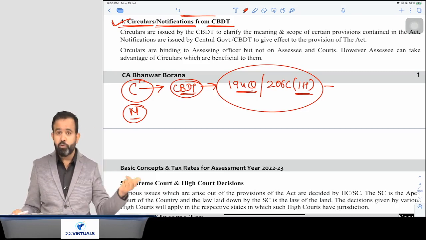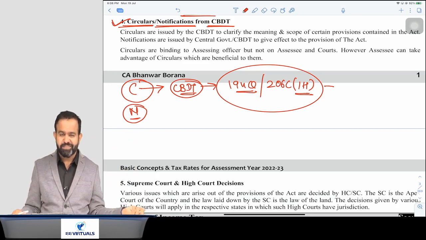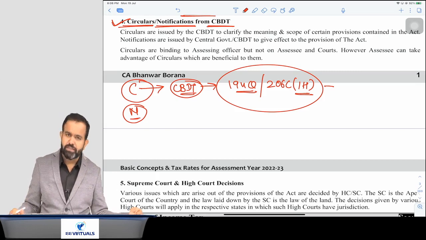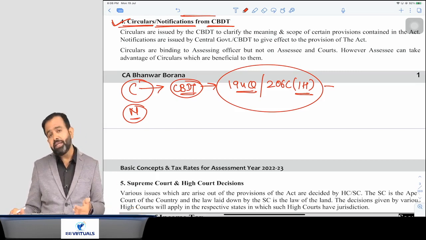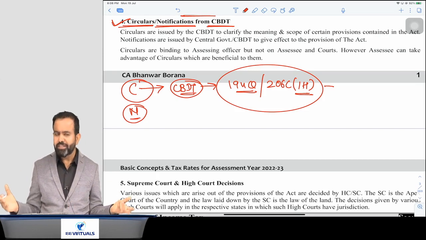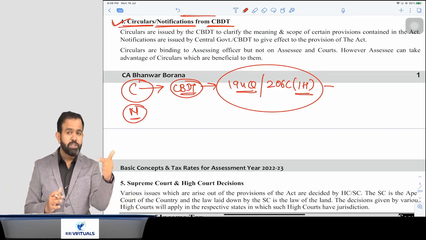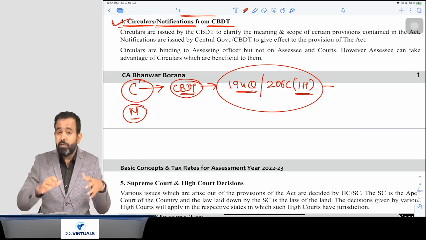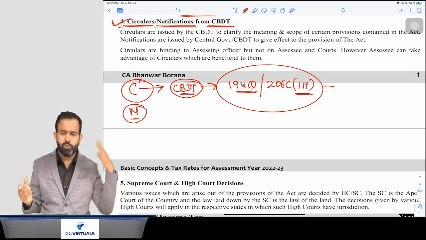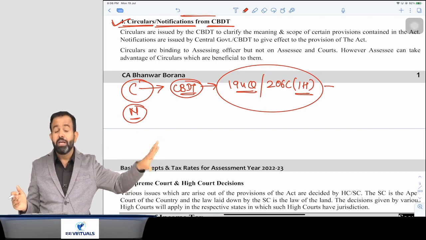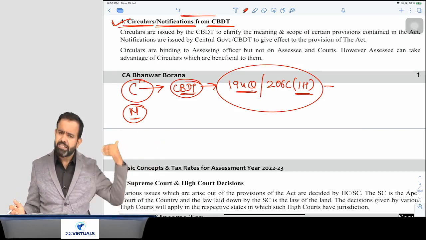Now guys, circulars are binding on the department. Means the department has to follow the circular because they issued the circular. But circulars are not binding on the assessee as well as the courts and all. But if any circular is beneficial for you, then you can opt for that, no problem at all. But if any circular is not beneficial to you, you can just ignore that, no problem at all. Means that is not binding on the assessee, it is binding on the department.